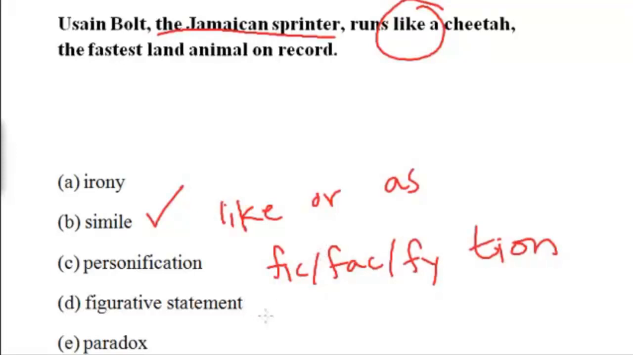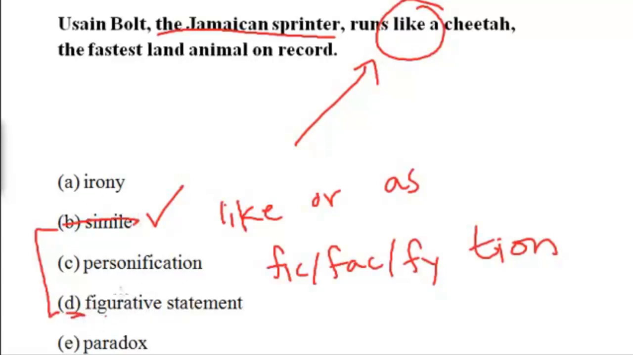Figurative statement would be something that's not literal, right? And the tricky part is the difference between B and D, right? That's what's tricky, because a figurative statement is something that's not real. It's kind of hypothetical, right? So the answer could be B or D, but probably the better answer would be simile, because they're giving you like or as, right? But if they don't give you simile as an answer over here, it's probably best to pick D.